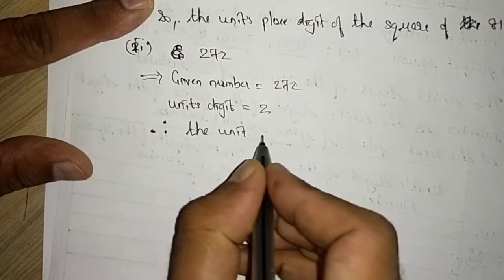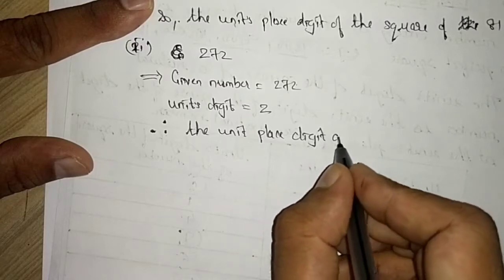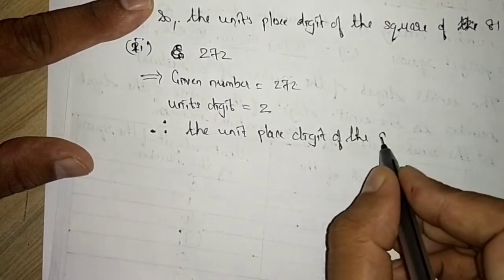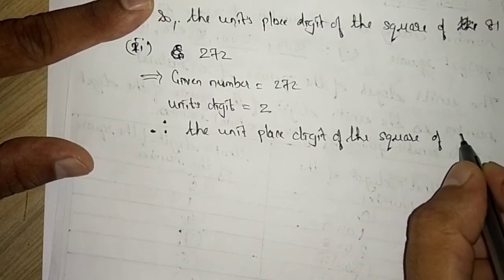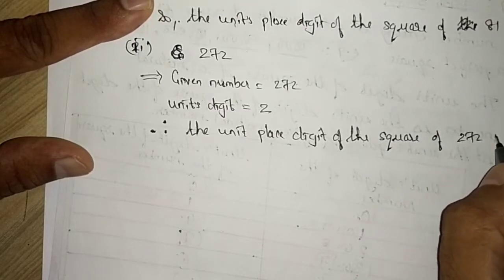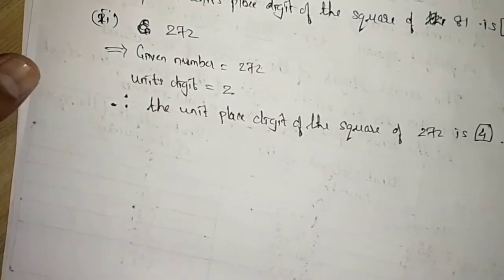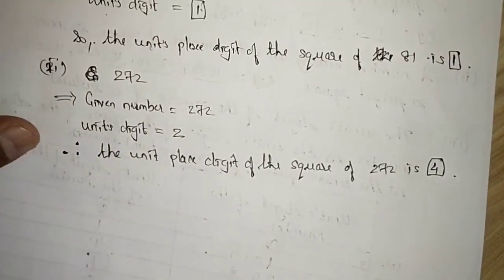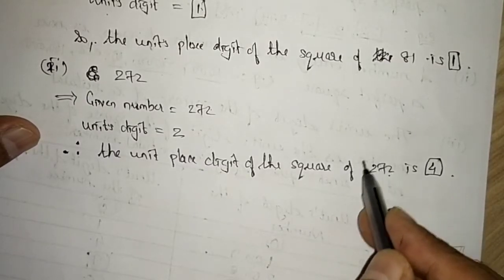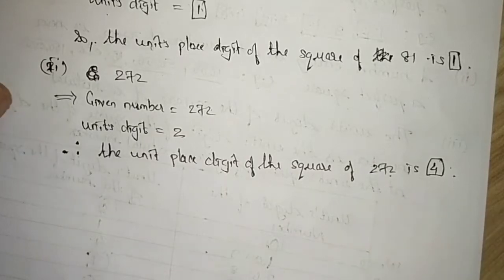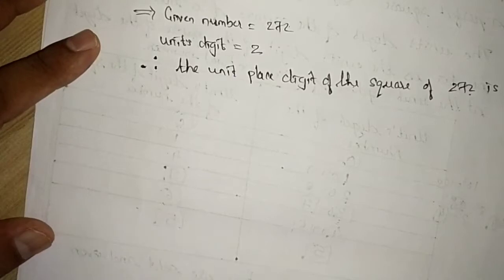the units place digit of the square of 272 is 4. We are not talking about the perfect square, right? Square of 272. We are talking about the units place only. Units place of square of 272 will be 4 only. You will square and you will see units place will be 4 only.